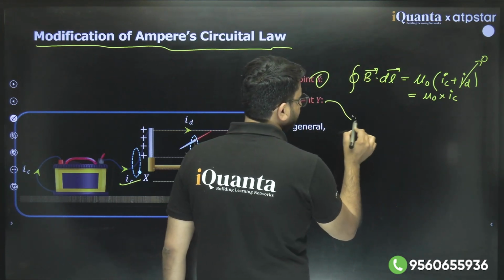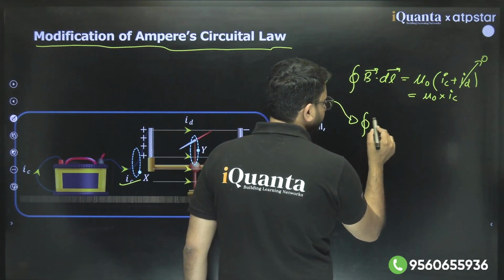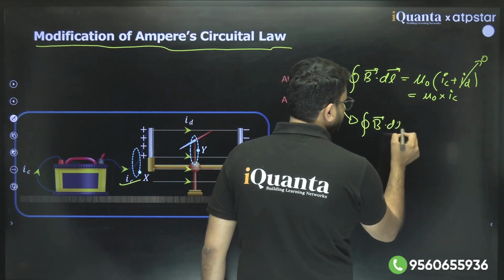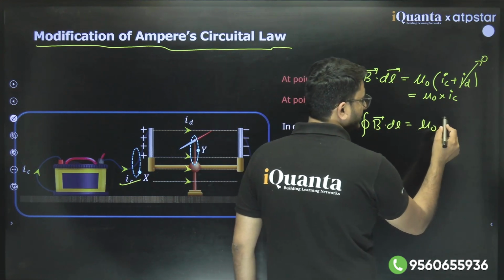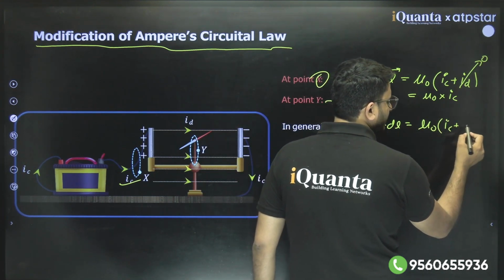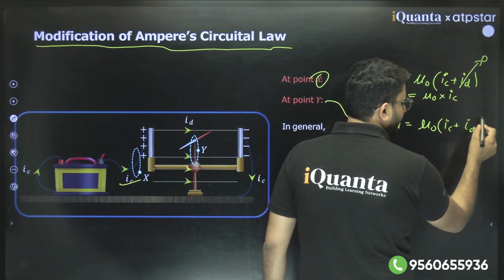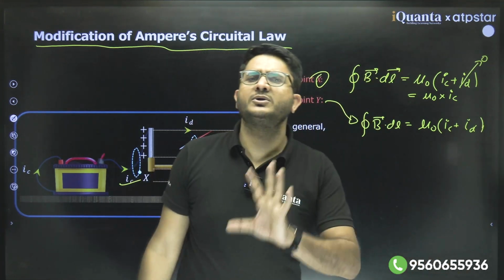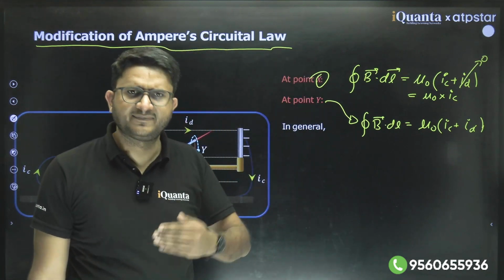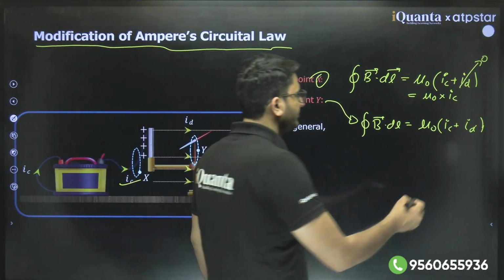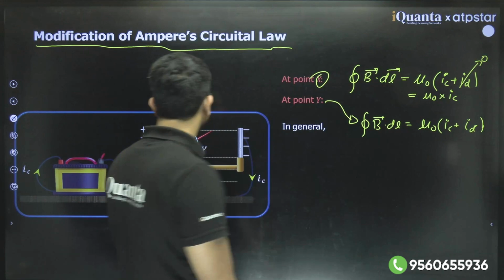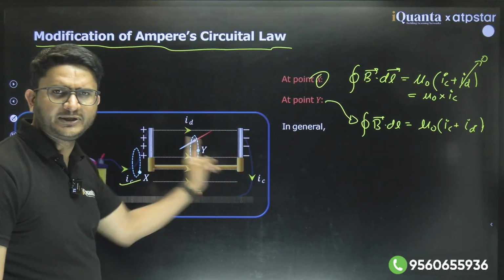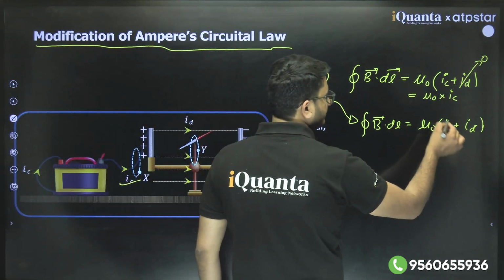At y what will happen? Integral B dot dl would be mu naught times conduction current plus displacement current. He said you need to take both effects, displacement current effect plus conduction current effect. So at y what is happening? There is no flow of electrons at this point, so conduction current would be 0.